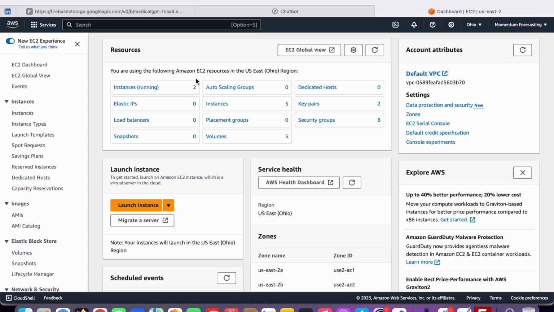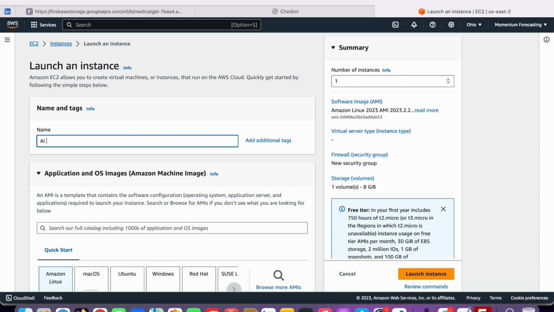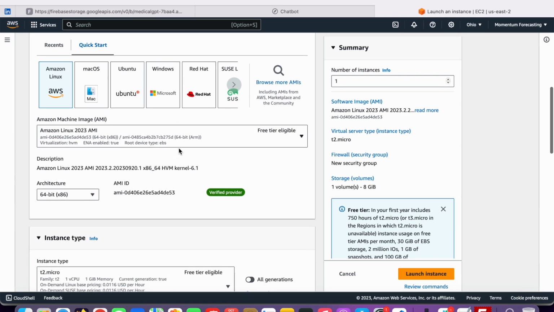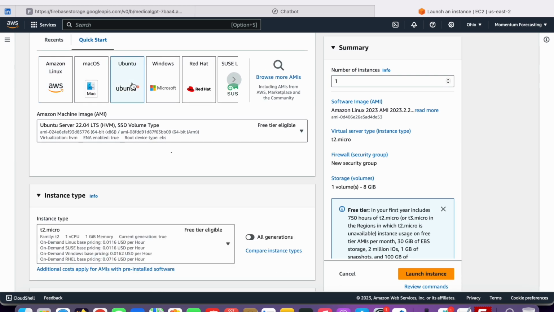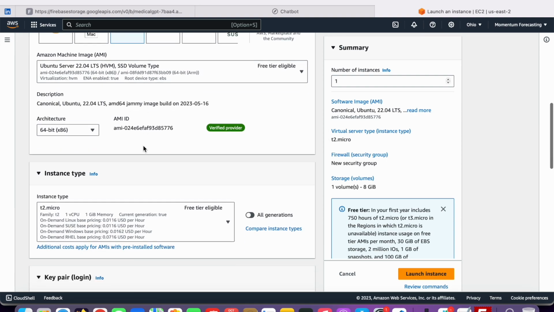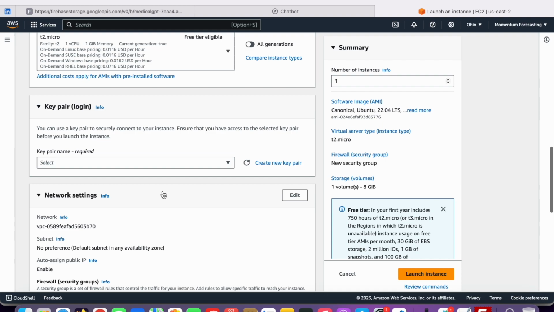To do that, after coming here, you can simply click on Launch instance. Give it a name. In my case, I can name it AI chatbot, any name. After that, click on Ubuntu because we're going to use an Ubuntu server. Make it free tier eligible. That is true, everything is set free tier eligible. By the way, it will run free for the first year for you if you are creating a new account.